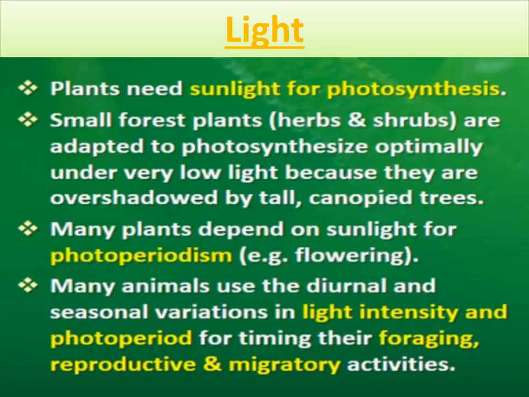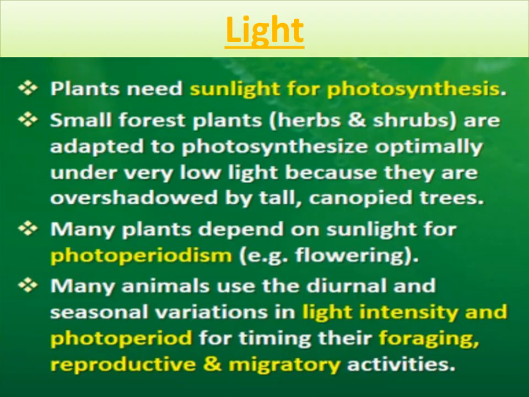Plants need sunlight for photosynthesis. Small forest plants like herbs and shrubs are adapted to photosynthesize optimally under very low light. So different types of plants can photosynthesize at their maximum rate under different quantities of light. For example, herbs and shrubs photosynthesize maximally at very low light because they get very low quantity of light all the time, since they are overshadowed by tall and canopied trees.